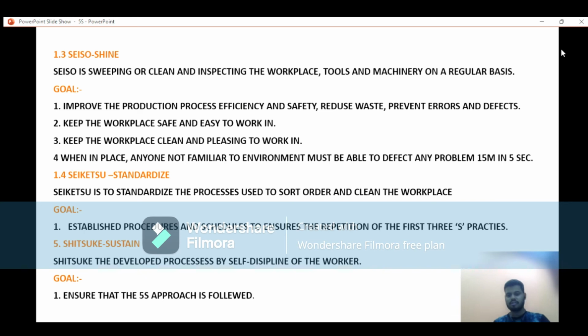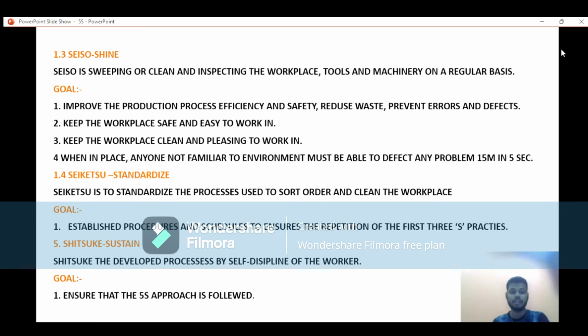Shine means every guy knows about shine means to clean the workplace. But according to the 5S tool or methodology, shine means we have to clean the workplace, tools, machine on a regular basis.